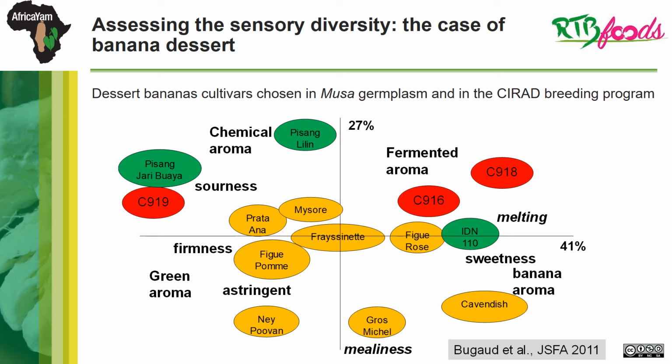Thus, we can see that hybrids in red are close to their parents in green, but they are far from the varieties in orange, usually consumed, some of which are very popular, like Cavendish or Gros Michel. On Friday, 26 November, we will carry out this type of statistical analysis from the sensory analysis that you will have made.